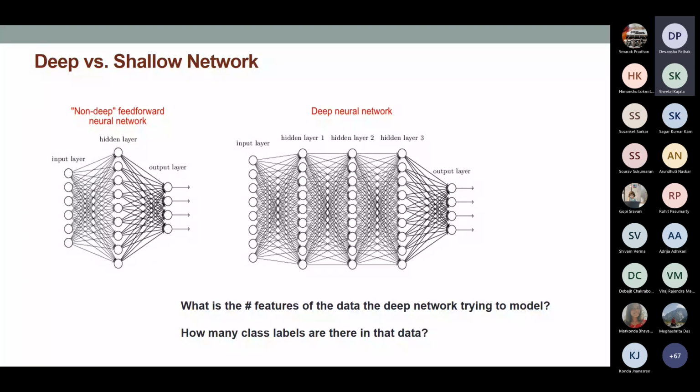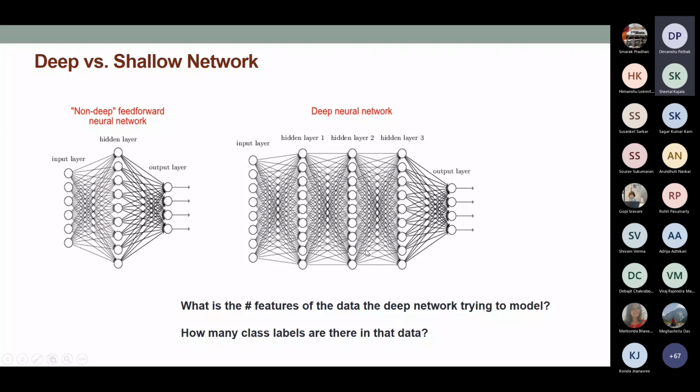Now I would like to ask you a few quick, very simple questions, just to make sure that you are following. The question is, what is the number of features of the data that the deep network is trying to model? The number of features will be the number of neurons in the input layer, right?